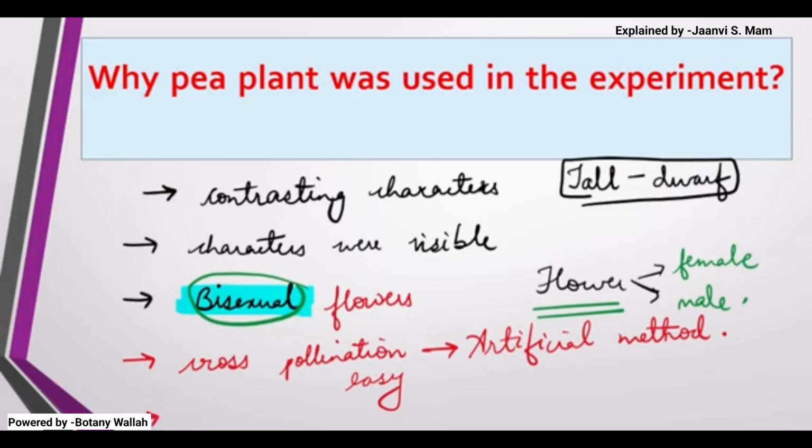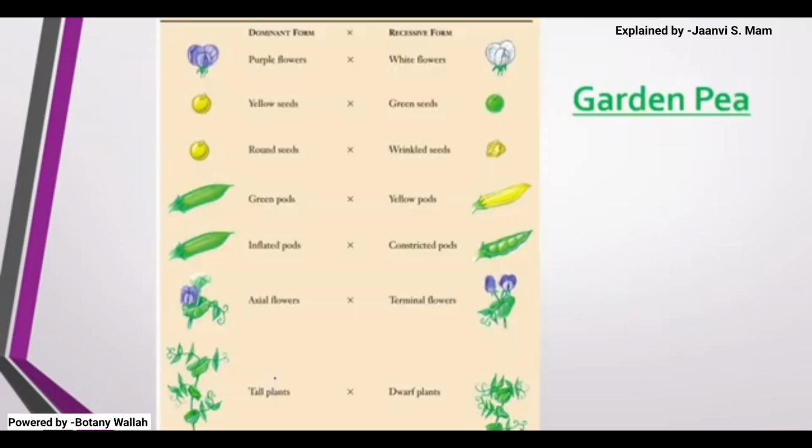And the last reason why this was a good plant to be used in the experiment, a good experimental plant, is that its life cycle was annual. This was an annual plant, meaning in 1 year it will mature and you will get the results, like flowers and everything. So it was very easy to grow this kind of plant, and it was easy to breed. This was the reason why this plant was taken.